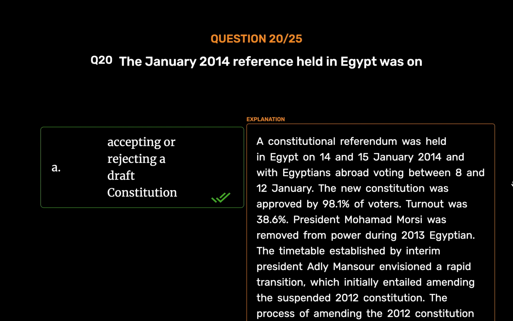The second phase of the process included amendments by a committee of 50. Those 50 people were announced on the 1st of September 2013. Amr Musa was chosen as the chairman of the committee of 50 on the 8th of September 2013. The draft constitution was given to President Mansour on the 3rd of December 2013.